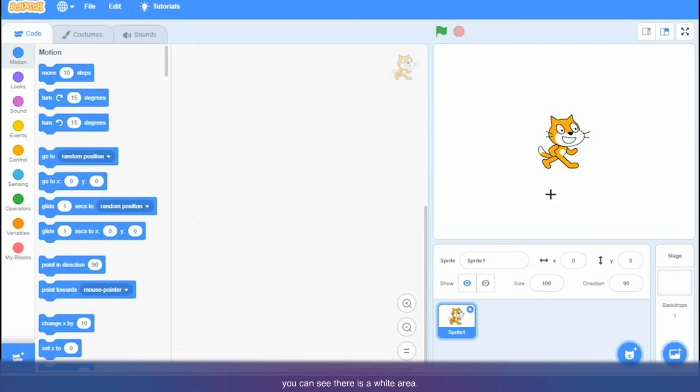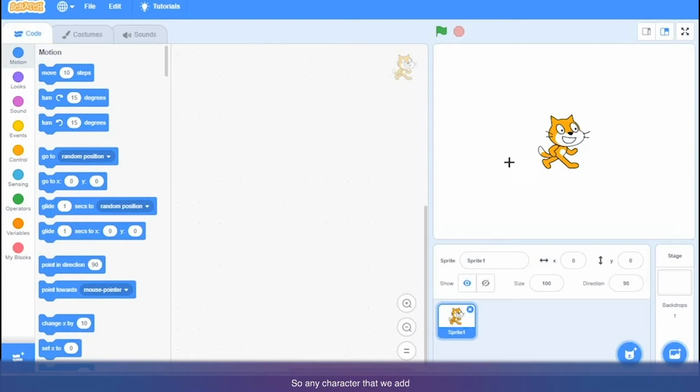Here on the right side you can see there is a white area. This is called the stage. Then you can see there is a green flag button and a stop button. This green flag is the go or play button and this is the stop button. You can see there is a cat. The cat is one of the main characters in Scratch.